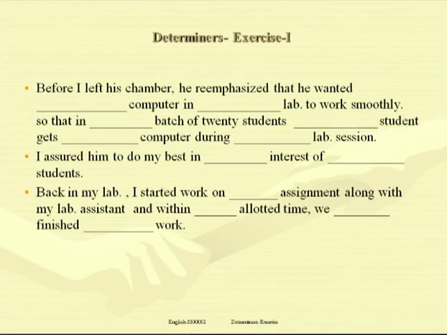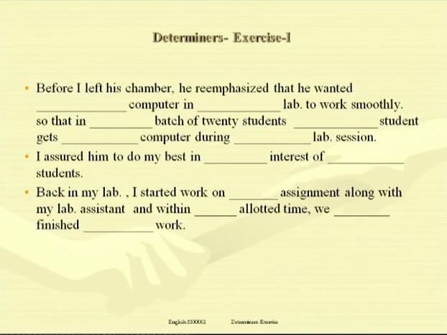Back in my lab, I started work on the assignment along with my lab assistant, and within an allotted time we both finished the work. The assignment was given earlier by my boss, and that's why the assignment. Along with my lab assistant and within an allotted time.